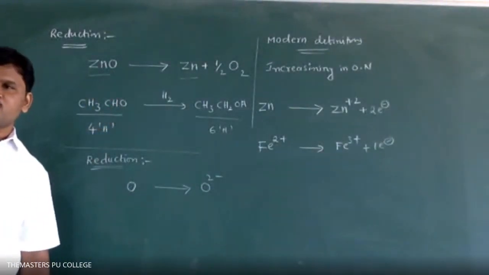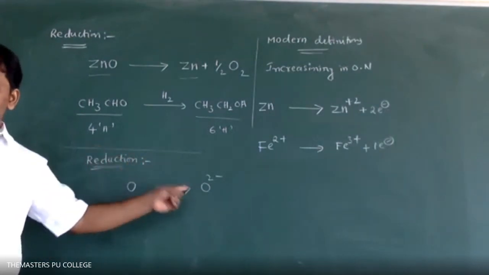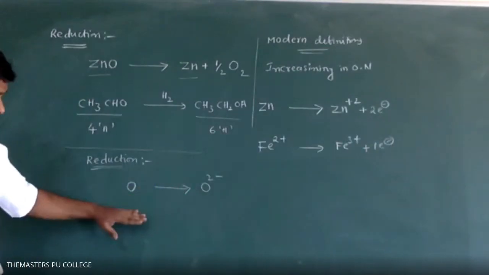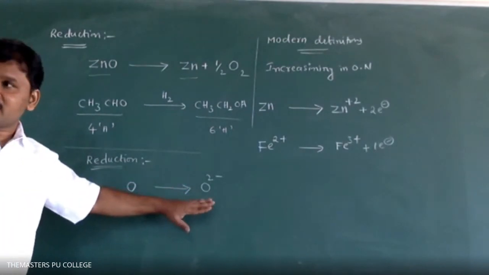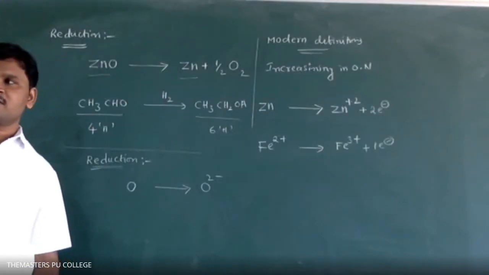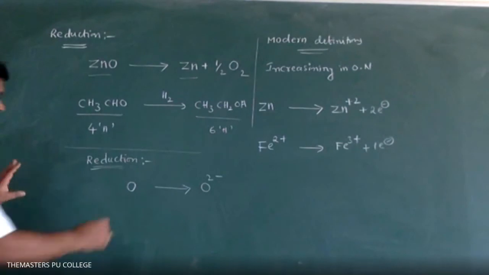O is converted into O2-. That is, oxygen is converted into oxide. How many electrons here? Atomic number 8, so electrons 8, and in oxide 10 electrons. 8 electrons become 10 electrons. Means we added electrons or removed electrons? Added, sir. How many? 2. Where do we write that 2? Reactant side, sir. Now are you clear? Reactant side.